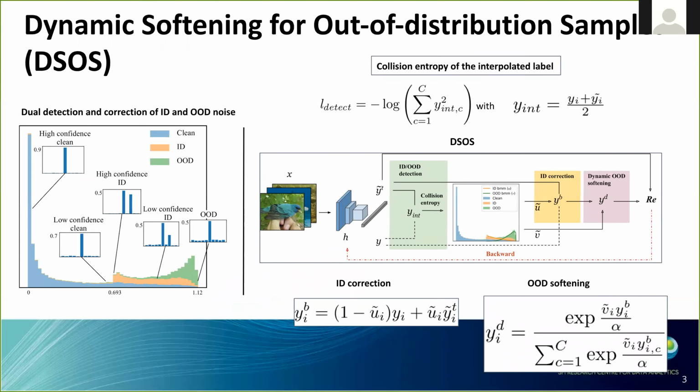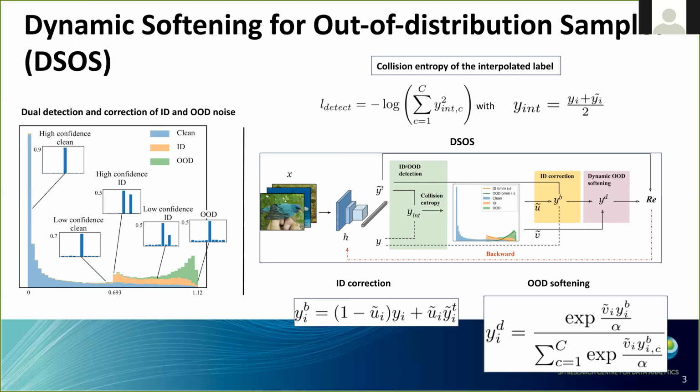To deal with this duality of noise in web crawl datasets, we propose a new metric, which is named the collision entropy of the interpolated label, where we look at the linear interpolation between the ground truth label and the prediction of the network. And this allows us to then observe 3 modes in our entropy distribution, the first of which is the high confidence clean mode, meaning the sample is assigned to the right category and the confidence of the network is great.